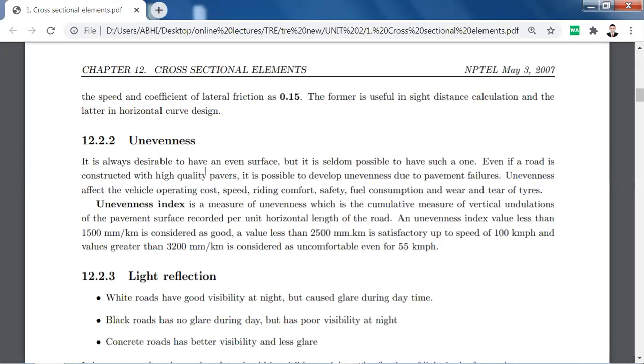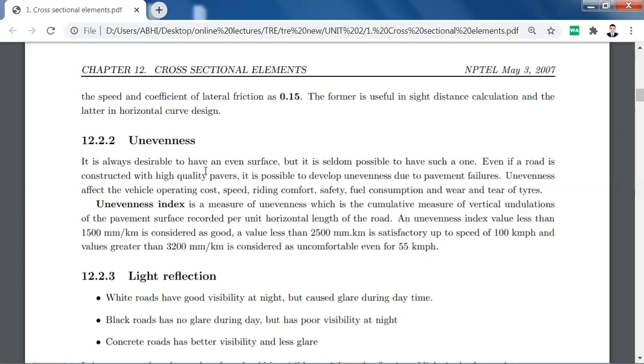If your road is a bitumen road, then after some time it will form certain unevenness. Even if the road is constructed with high quality pavers, it is possible to develop unevenness due to pavement failures.